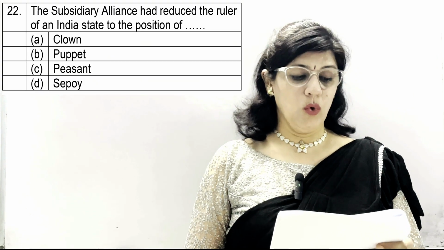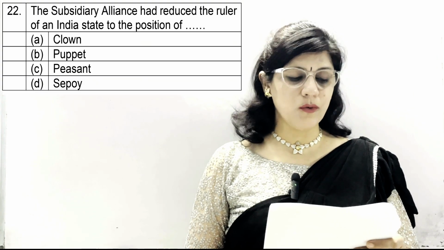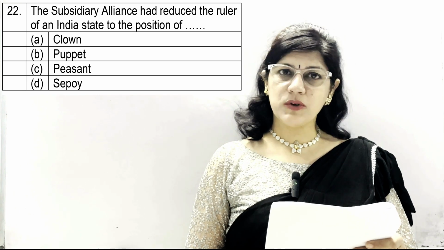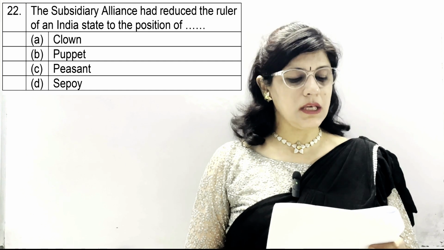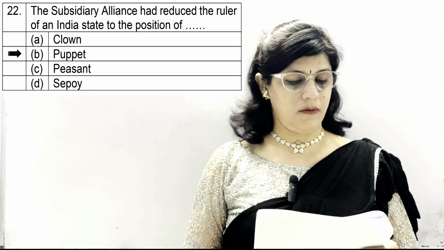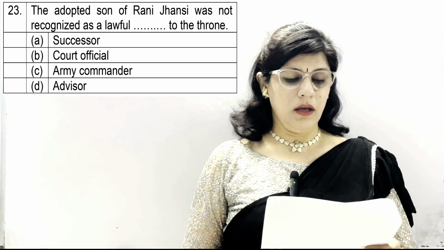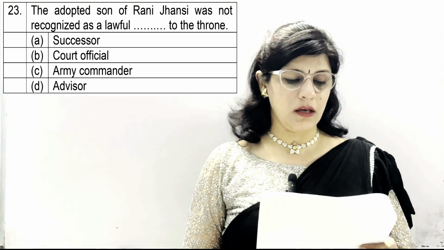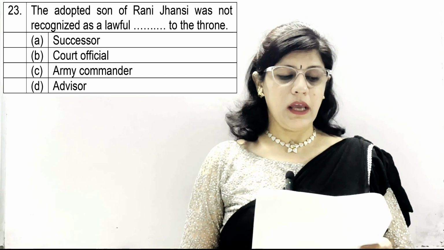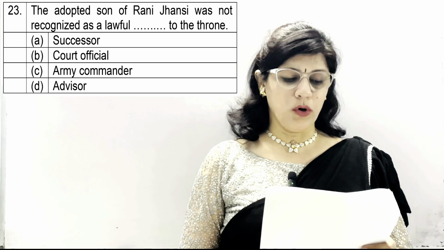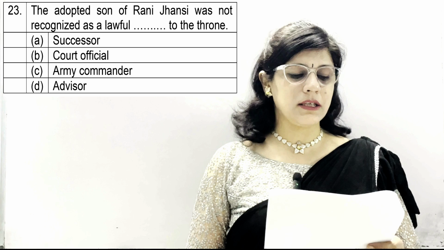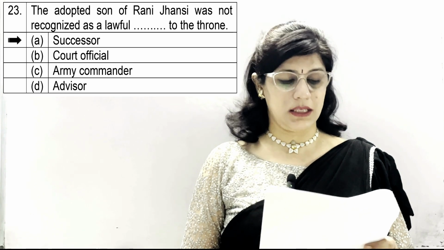Question number 22. The subsidiary alliance had reduced the ruler of an Indian state to the position of a, option A clown, B puppet, C peasant, and D sepoy. And the correct option is B, which is puppet. Question number 23. The adopted son of Rani Jhansi was not recognized as a lawful dash to the throne. A option successor, B court official, C army commander, and D advisor. And the correct answer is option number A, which is successor.